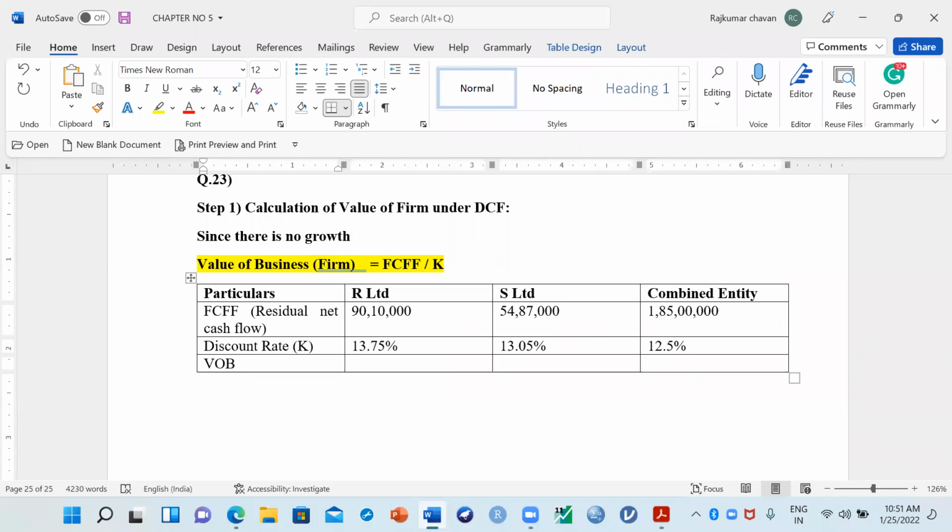So can we calculate the value of business, or we can say value of equity also? If debt is not given, that will become value of equity. So how to calculate? 90 lakh 10,000 divided by 13.75 percentage. What is the value? Can you put your answer in the chat box? Let me write the formula here: FCFF divided by K. The first company's value is how much? Just divide the first one by the second one and tell me the value of R Limited.